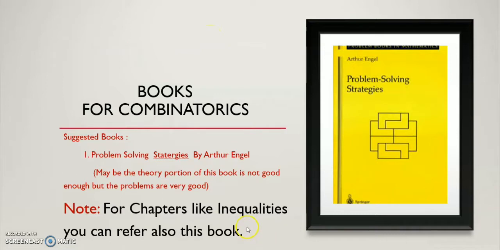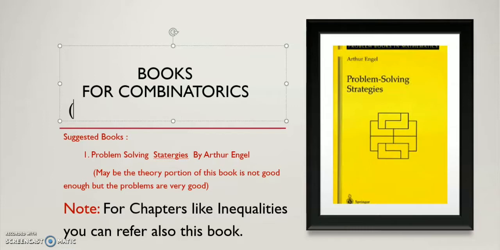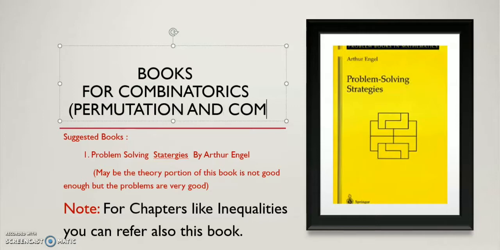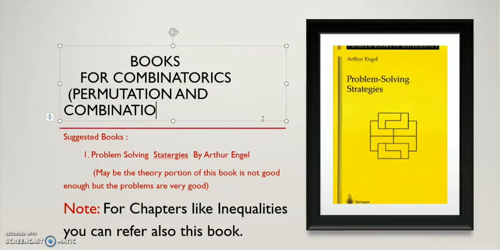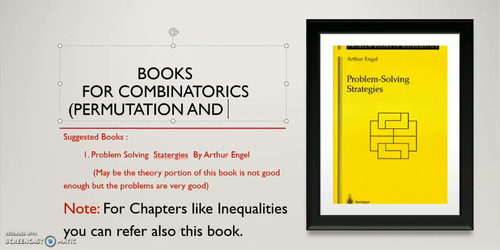If you don't know the spelling, I just mention here: permutation and combination. Just make a screenshot of that. I just deleted this. Permutation and combination. Go through the chapter.